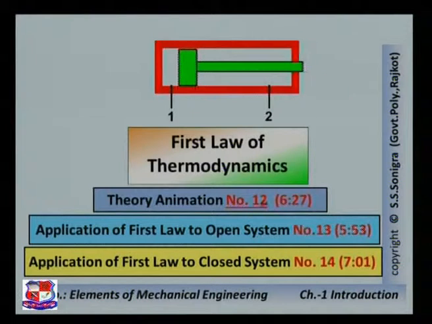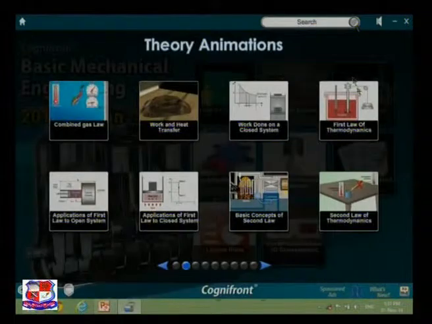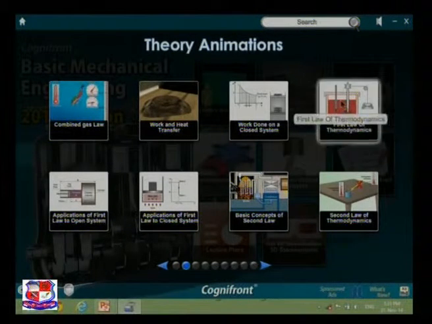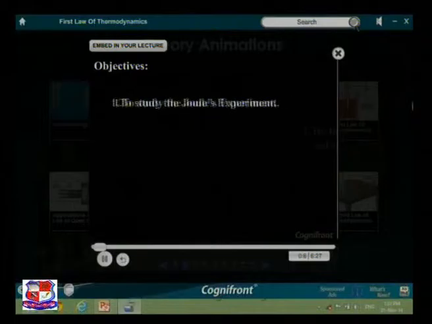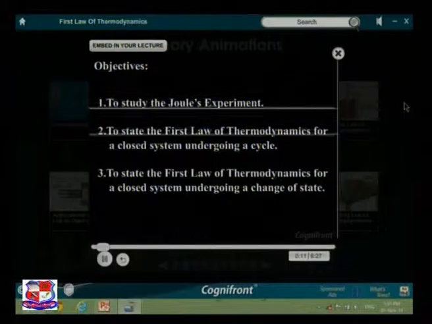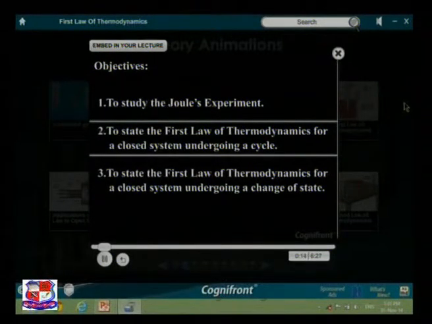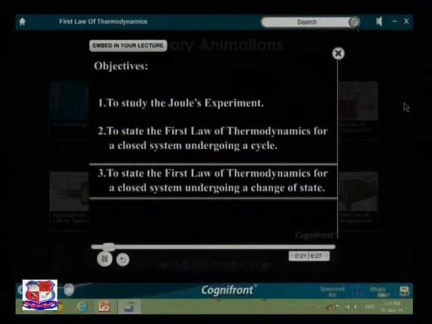Now let me show one theory animation regarding the first law of thermodynamics. First law of thermodynamics. Objectives of the session: to study Joule's experiment, to state the first law of thermodynamics for a closed system undergoing a cycle, to state the first law of thermodynamics for a closed system undergoing a change of state.